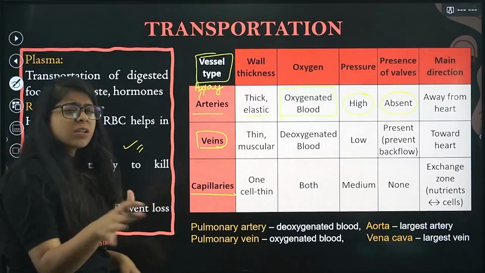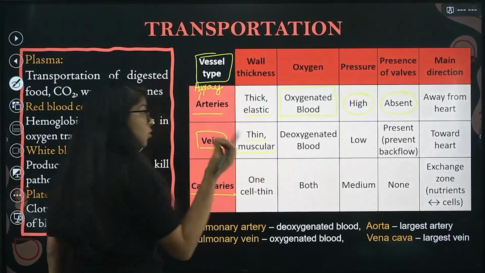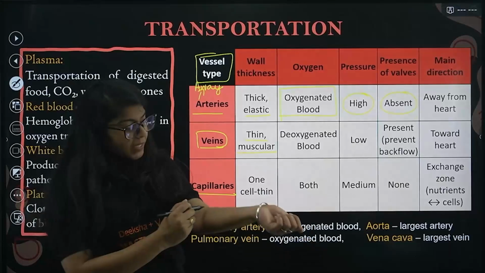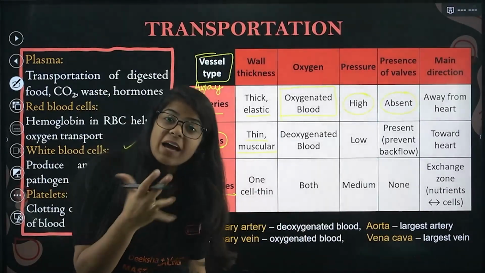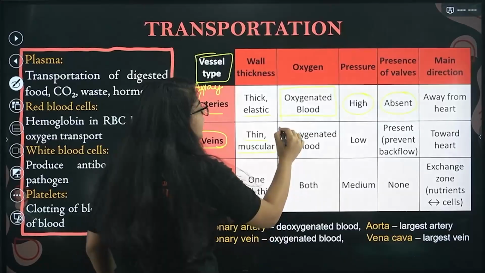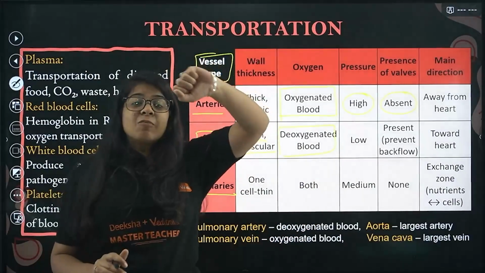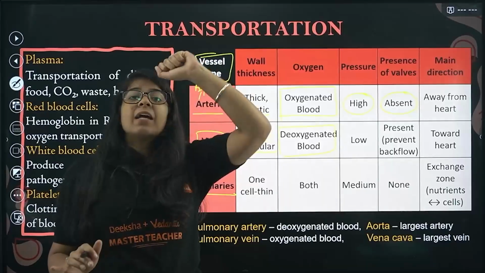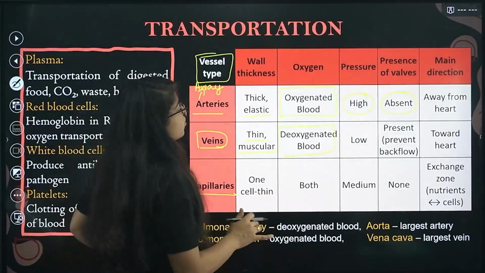Veins are actually on the surface. Veins are very thin, they are muscular, and inside them it is blue. Why? Because they contain impure blood that does not have oxygen in it. So it has deoxygenated blood. So you will remember, veins are of blue color. Blue color is not impure blood, but deoxygenated blood, right? So that is your veins.